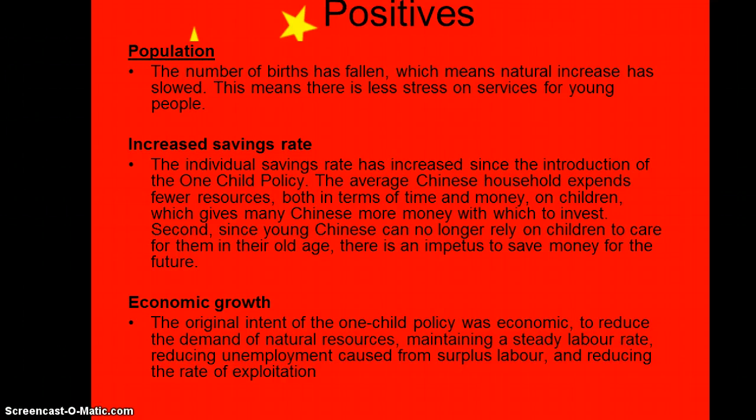There has been economic growth. The original intent of the one-child policy was economic, to reduce the demand of natural resources, maintaining the steady labour force, reducing unemployment caused from surplus labour and reducing the rate of exploitation. So basically, if you have less people, you don't have to worry about feeding so many people, there's more work to go around, so you don't have lots of unemployment.